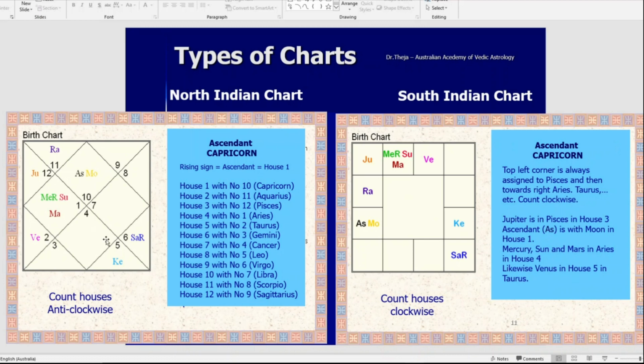I will be using only North Indian in future. So now we got the sample chart. We know in which house is Moon, which house is Saturn, which house is Venus, and what is the sign. Number 2 means Taurus, that we know. Venus in house number 5, number 2, Taurus. So that's pretty good. We did learn that.